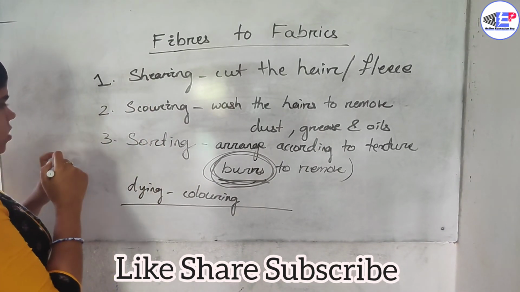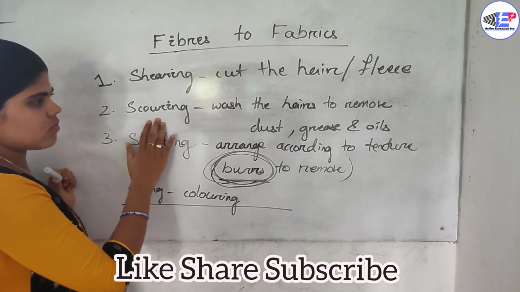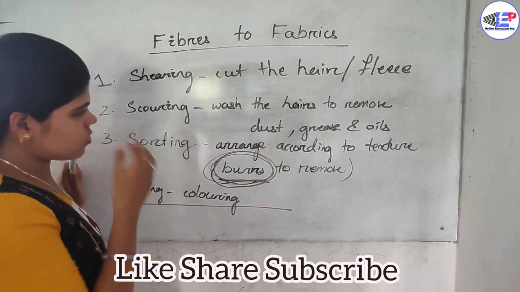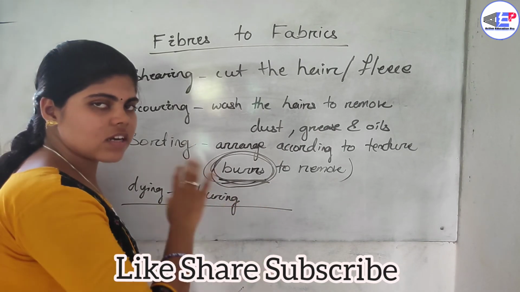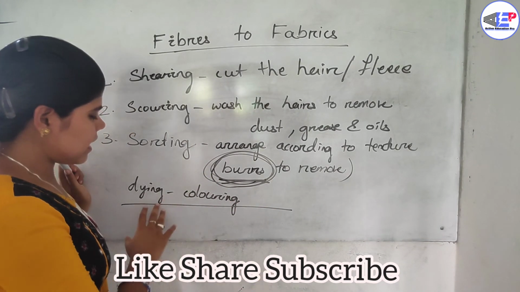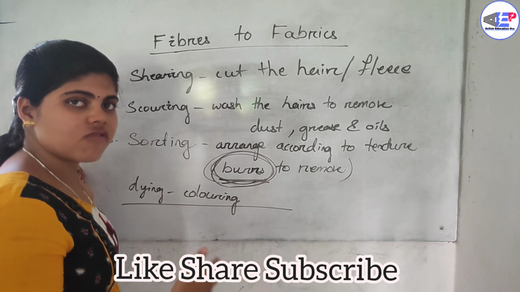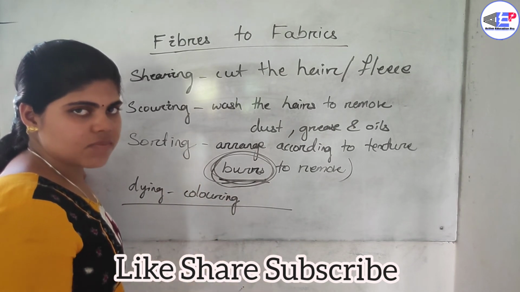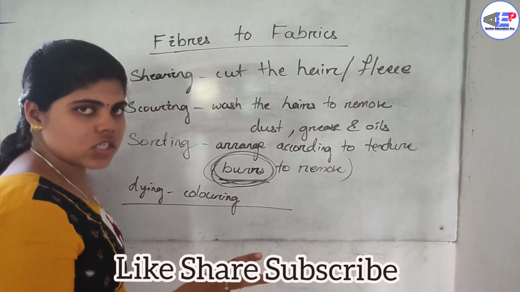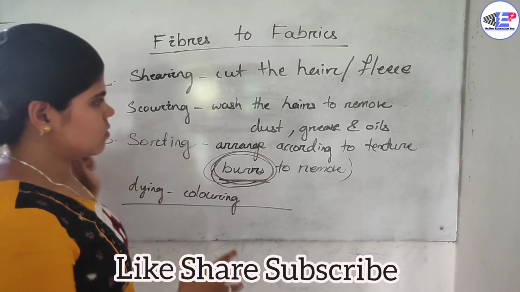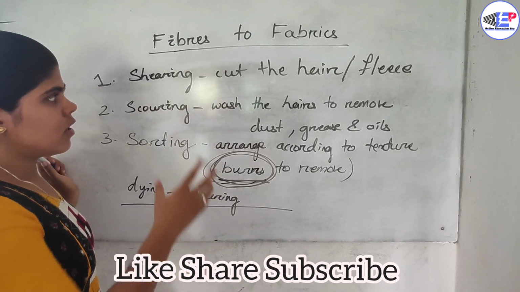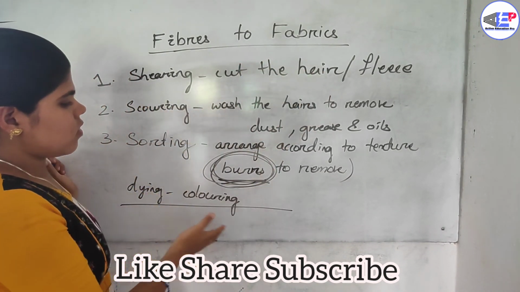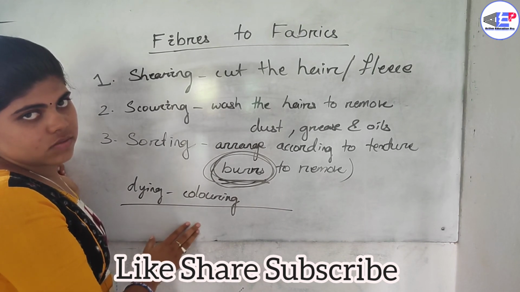In the shearing process, we cut the hairs. In the scouring process, we wash the hairs to remove the dirty particles. In the third process, sorting, we arrange according to texture and remove the extra burrs. And then we dye into different colors to make different colors of fabrics. These fabrics become the different types of clothes we wear in winter to keep us warm. So these are the processes by which fibers are collected from these animals and become final fabrics.